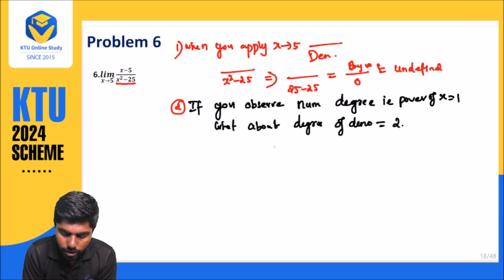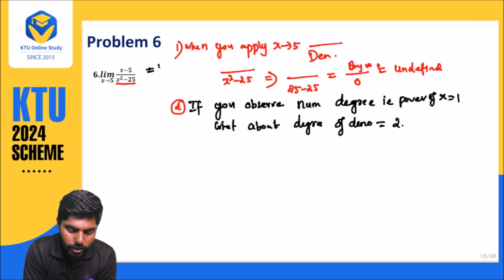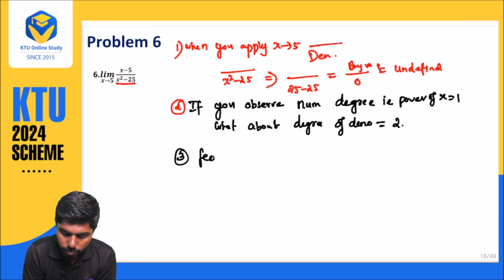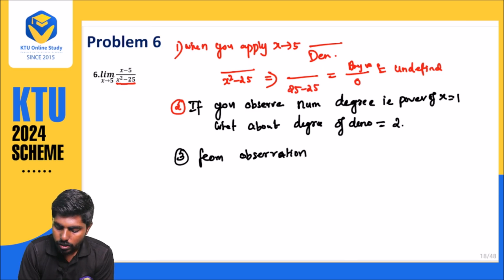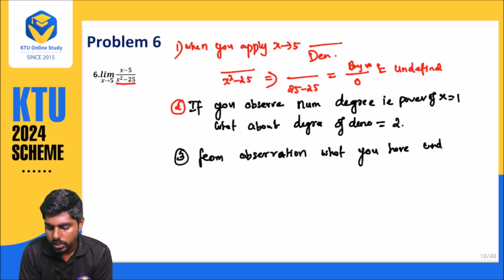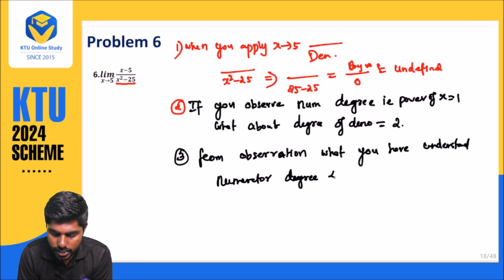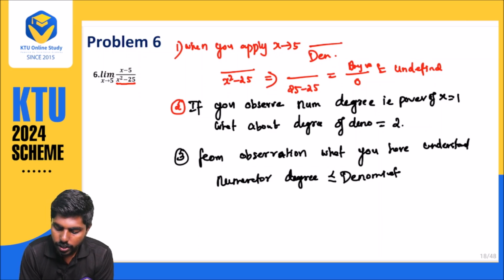So from the observation, what you can say is that the numerator degree is less than the denominator degree.